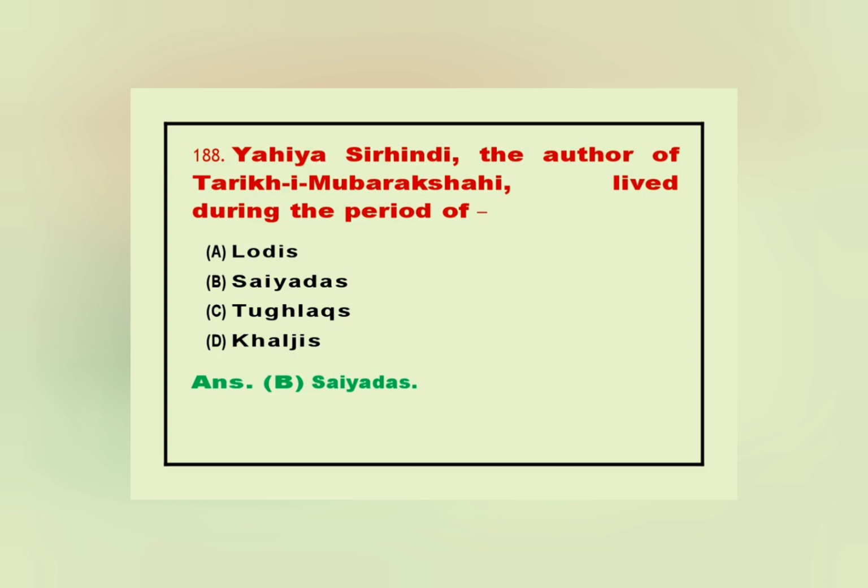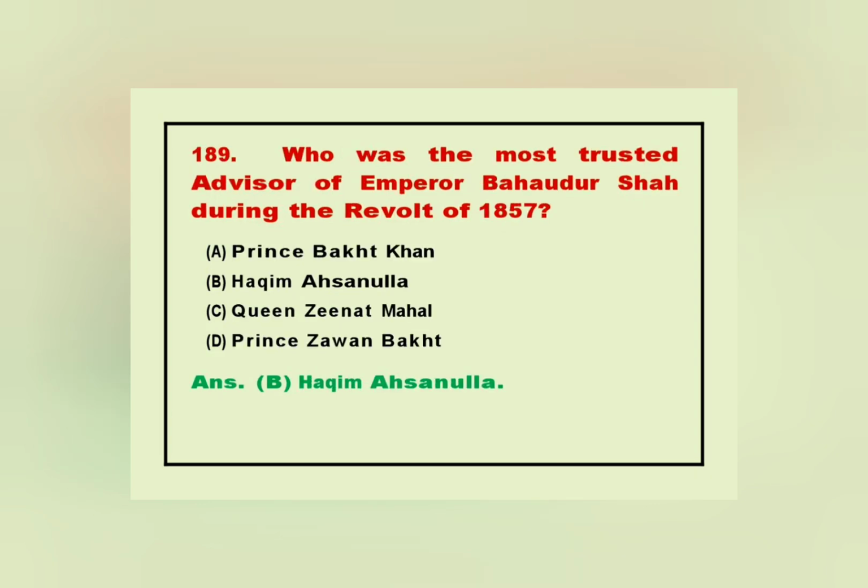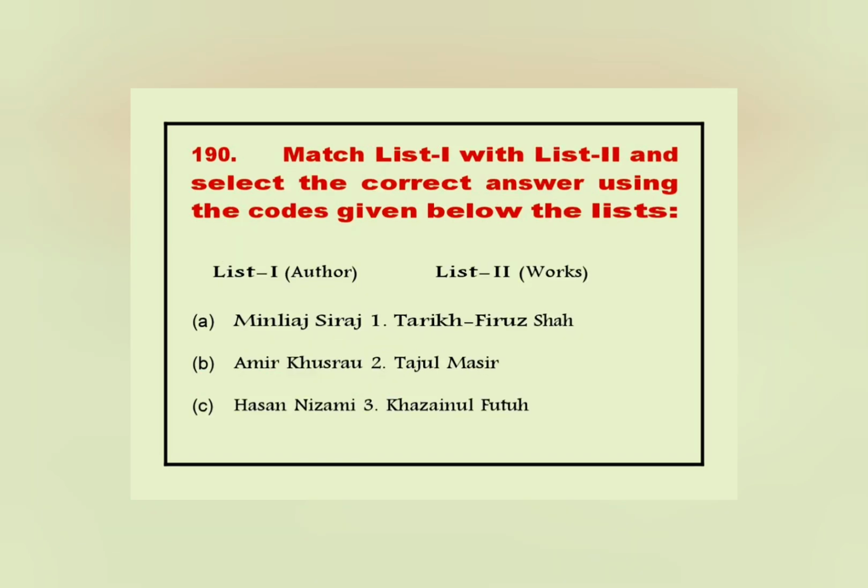189. Who was the most trusted advisor of Emperor Bahadur Shah during the revolt of 1857? Answer. B. Hakim Ehsanullah. 190. Match List 1 with List 2 and select the correct answer using the codes given below the lists. List 1, author; List 2, works.